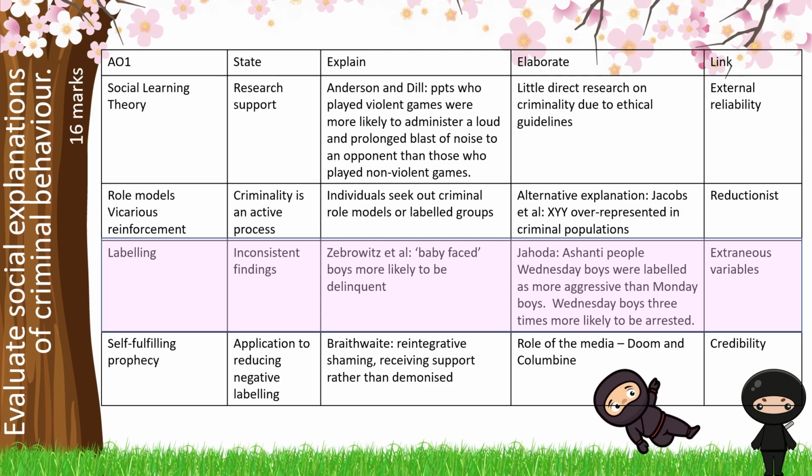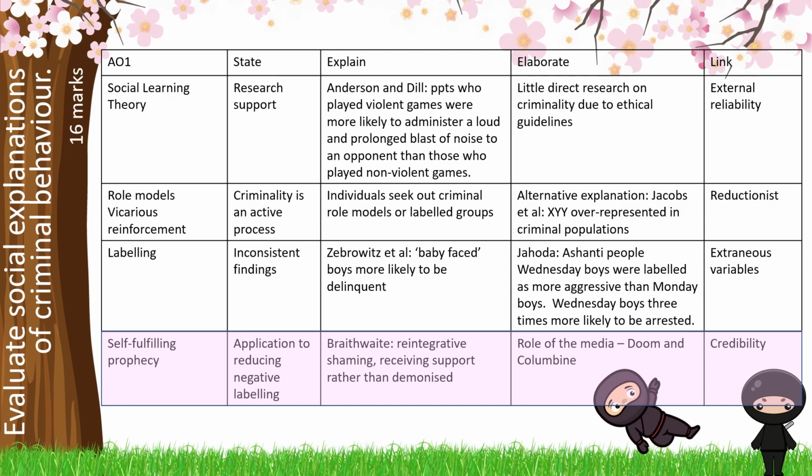Our mini conclusion here is talking about extraneous variables, that there must be something else that we need to account for about whether we accept or reject the label that we're given. Finally, we're going to talk about the self-fulfilling prophecy, and that this has application in terms of reducing negative labelling and reintegrating people. Here we want to talk about Braithwaite's ideas about reintegrative shaming, that actually we take away the stigma of the label of criminal behaviour, that these people have paid their debt to society and therefore coming out of prison, they are going to be reintegrated in order to stop that revolving door.